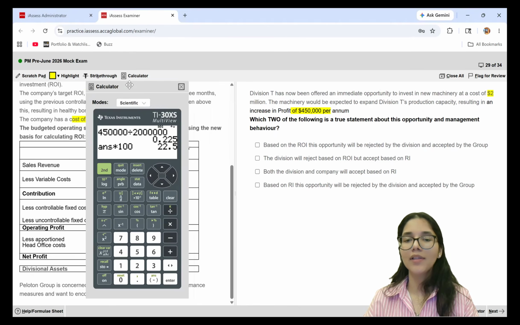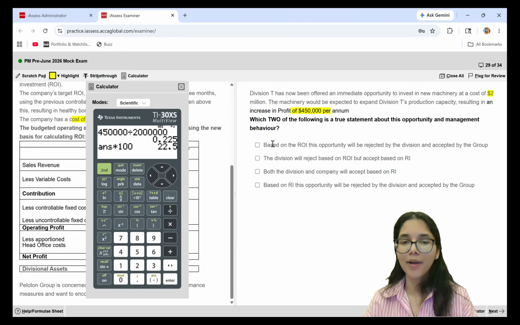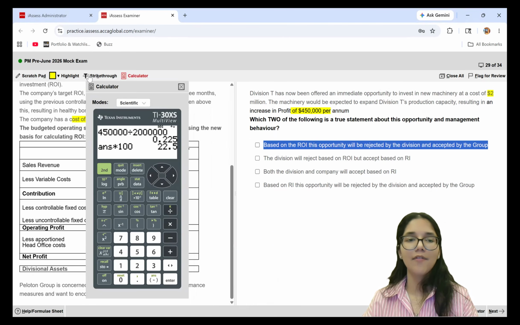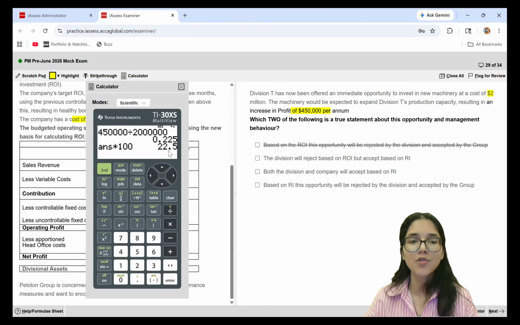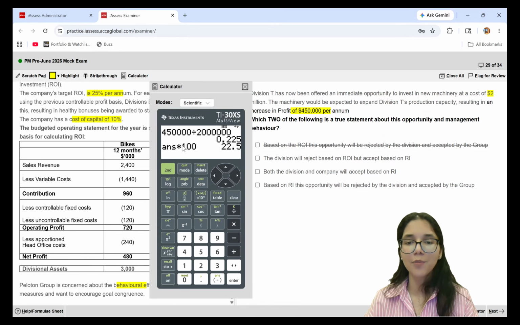Now let's see what the division will do. We are saying that opportunity will be accepted by the group. So this option we can very easily eliminate, because this says it will be accepted by the group, but it will be rejected because this gives you ROI of 22.5, but your target at the company is 25%.